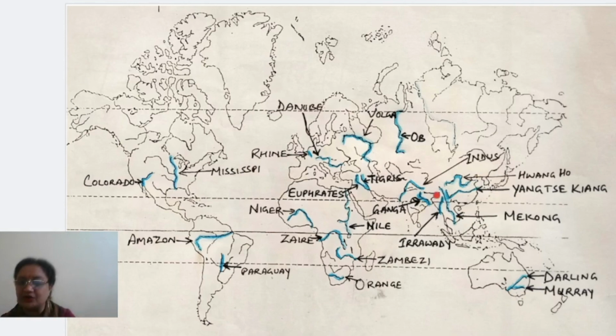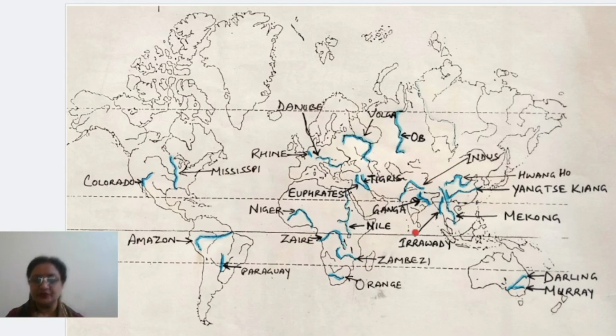And number three is Mekong River. Number three is the Mekong River, one of the longest rivers. Okay, and after this, one more small river is lying here, that is Irrawaddy. It is Irrawaddy River. Okay, and last of all, you will find there are two more rivers which are getting originated from the Great Dividing Range. Okay, so now the first river you have to mark here is the Darling, and the second river you have to mark is the Murray River. Okay, these are all rivers we have to cover in this map.